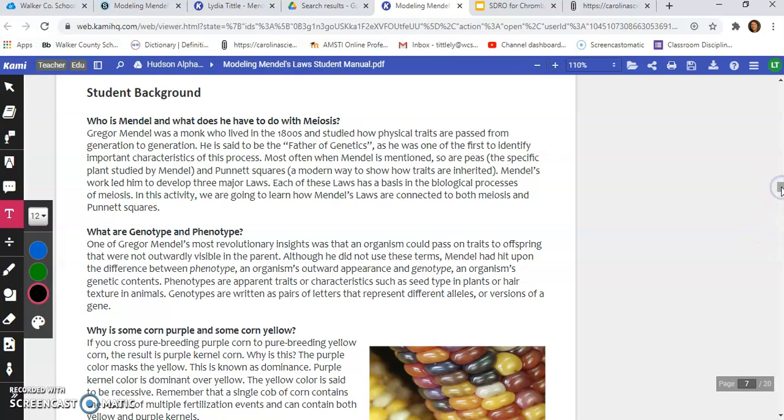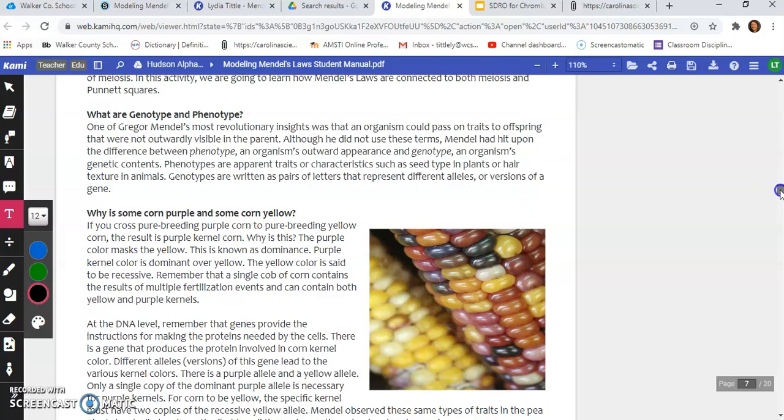Okay, and later this week we'll also be focusing on these 2 words again, the words genotype and phenotype. And right now, you just need a basic understanding of these 2 words. Phenotype is the organism's outward appearance.